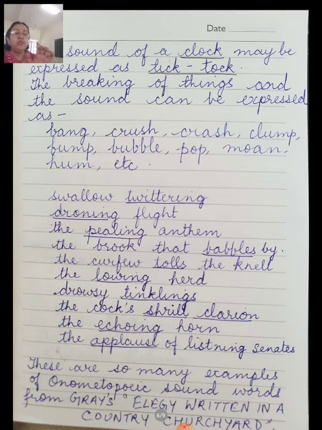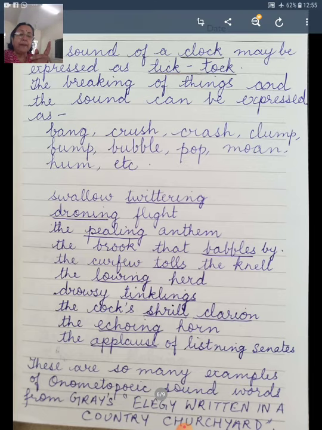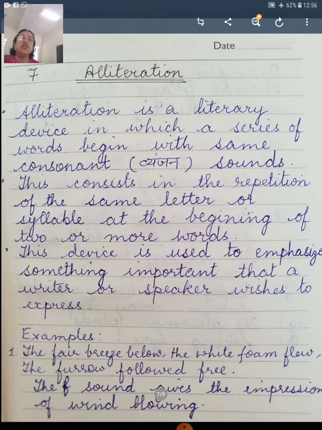The applause of listening senates. Applause means the loud sound of clapping of listening senates. Clapping is another sound which is created by clapping. So it is called applause. So these various sounds in the poem create a very beautiful effect in the poem. These are so many examples of onomatopoeic sound words from Gray's Elegy Written in a Country Churchyard.